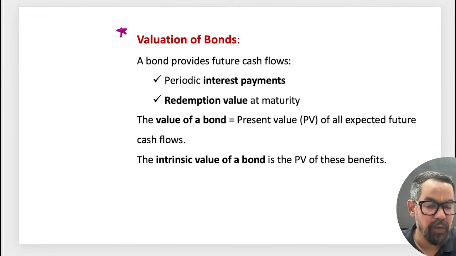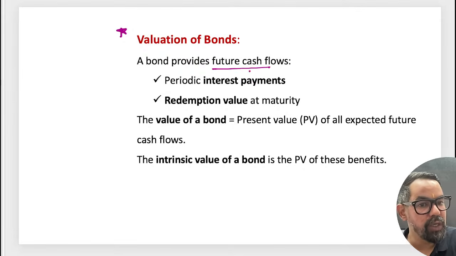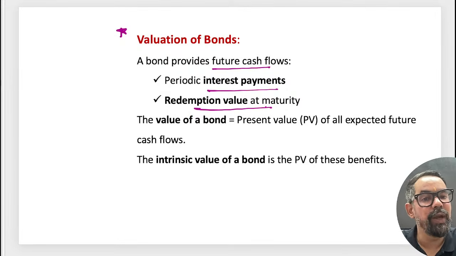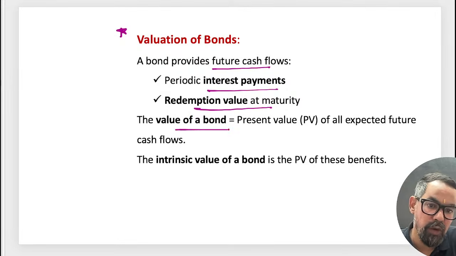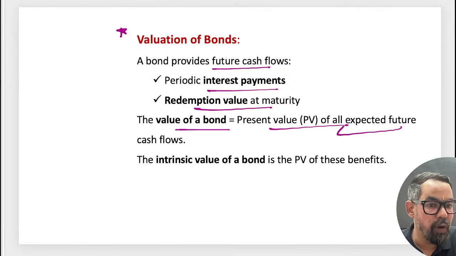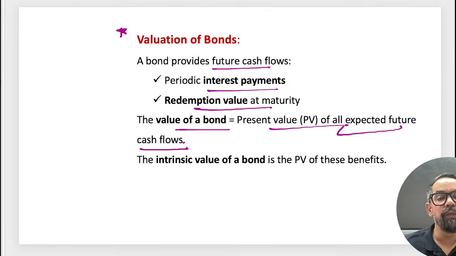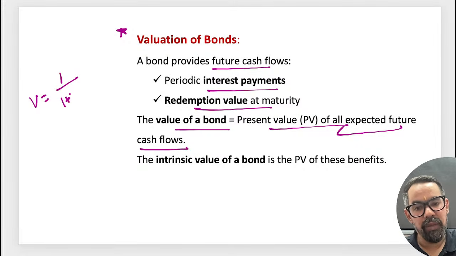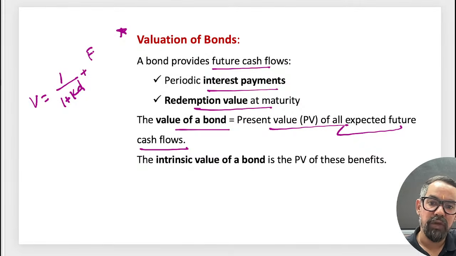When it comes to valuation of bonds, a bond provides future cash flows: the periodic interest payment plus the redemption value at maturity. The bond value is the present value of all expected inflows, equal to interest divided by 1 plus KD, plus the future value, the face value, divided by 1 plus KD to the power n.